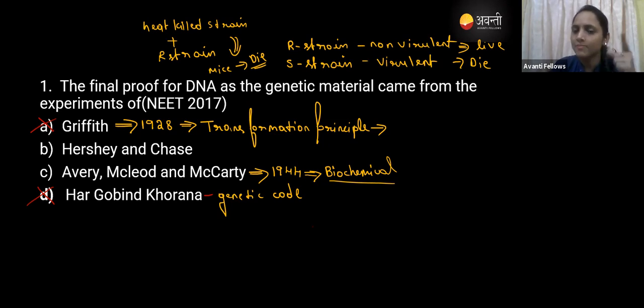That is the only reason for the conversion of the S strain to the R strain, sorry, R strain to the S strain. So that is a virulent form, right? So now, did you understand that? So this option is also wrong. Then we come to Hershey and Chase, right?